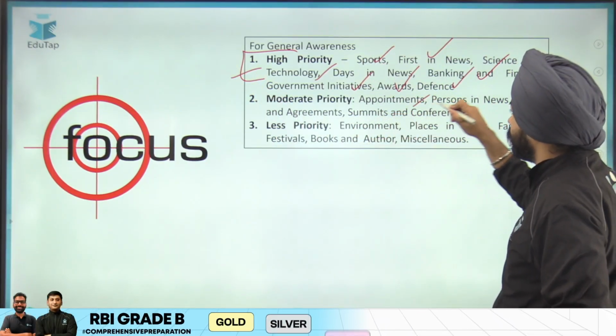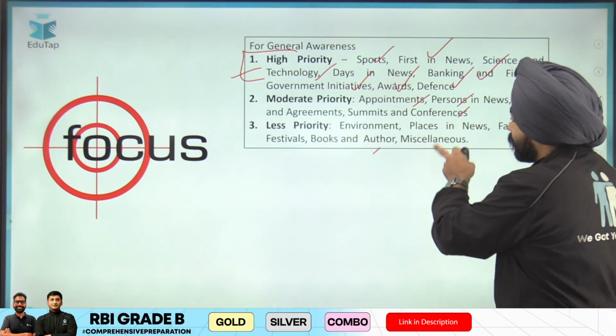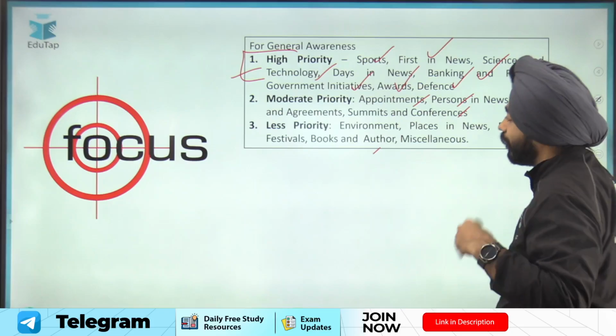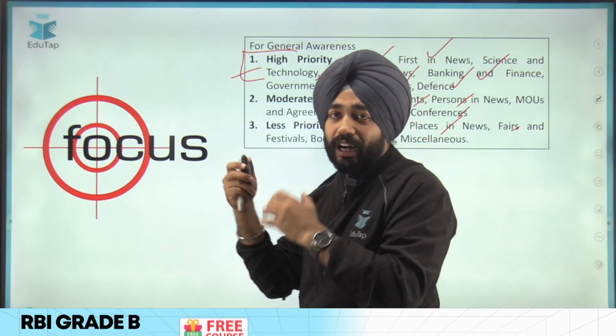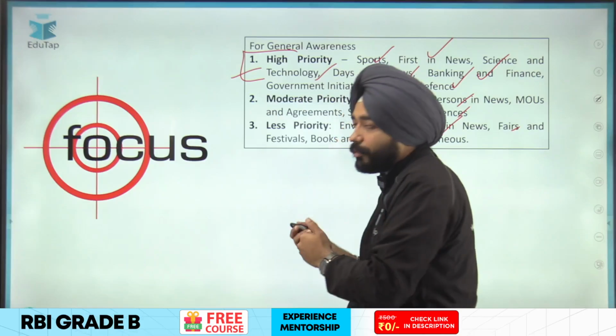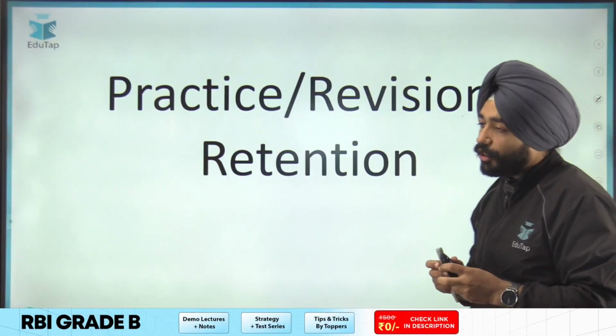Then moderate appointments, persons in news, conferences should be given moderate priority. Books and authors, I would say fairs and festivals, places in news. From here we are hardly seeing questions, so that should always be given a very low priority with regards to your examination preparation here.